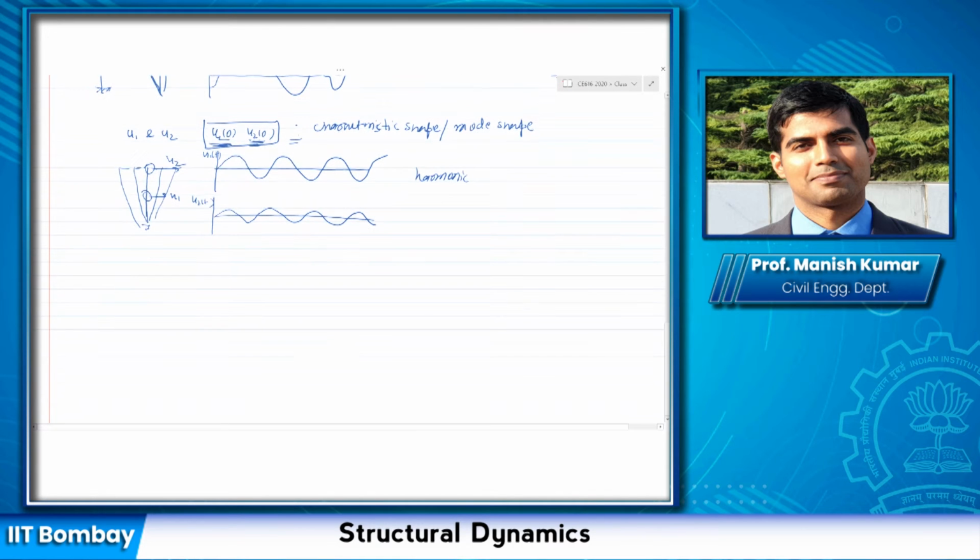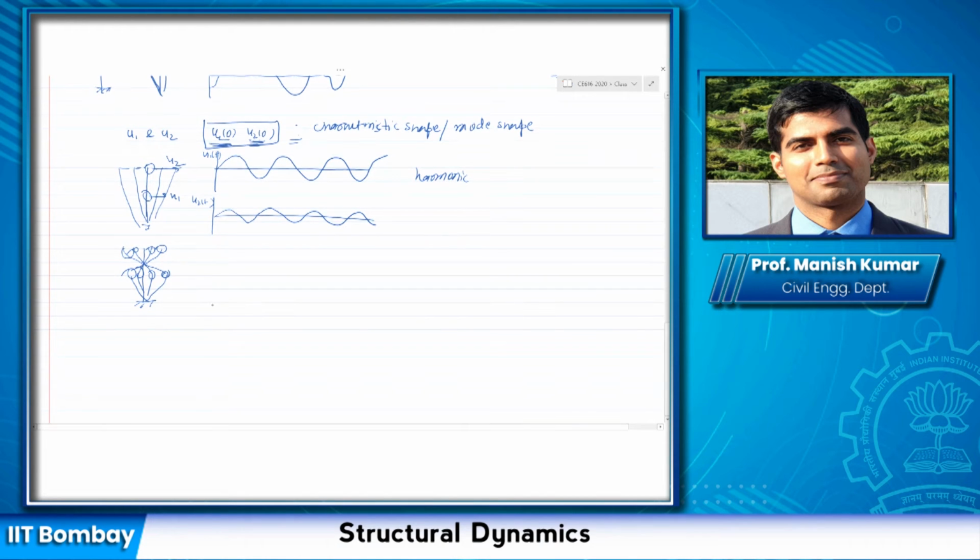So if I have a 2 degree of freedom system like this, then one way it could be this, the other could be something like this. If you look at that, the shape is actually maintained. We are not actually deriving this. These are observed experimentally, that if you do that, this is what is going to happen. And if you have n degrees of freedom, then there would be n modes. We are going to get into the mathematical derivation of all those things, but this is the observation that we get from the multi-degree of freedom system.